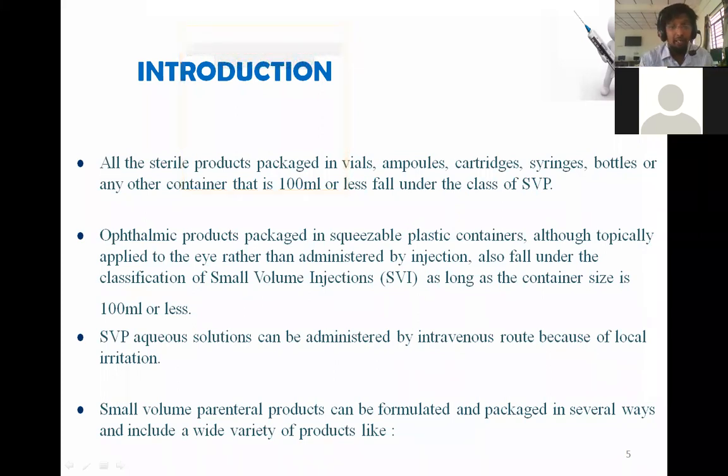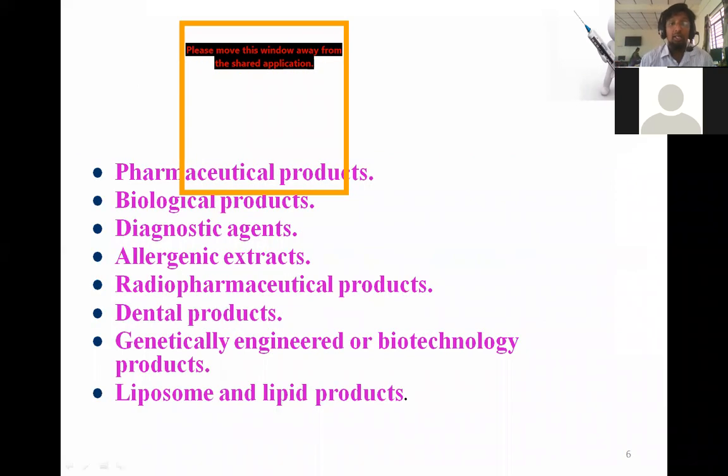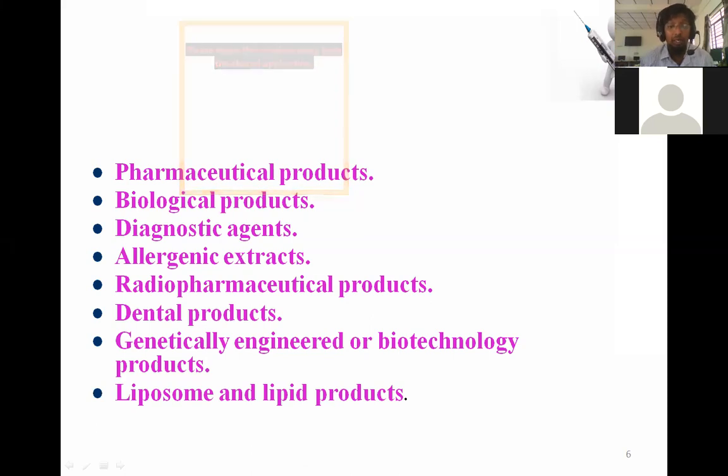SVPs, or small volume parenterals, are aqueous solutions that can be administered by intravenous routes. Small volume parenteral products can be formulated and packed in several ways and include a wide variety of products. Pharmaceutical products, biological products, diagnostic agents, allergenic extracts, radiopharmaceutical products, dental products, genetically engineered biotechnological products, liposomes, and lipid products all come under small volume parenterals.